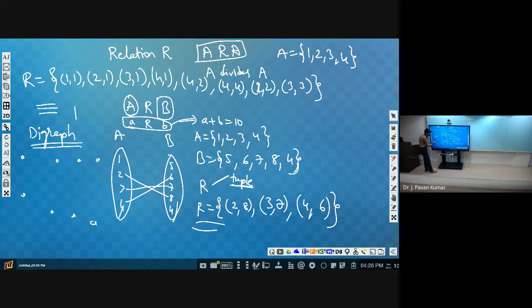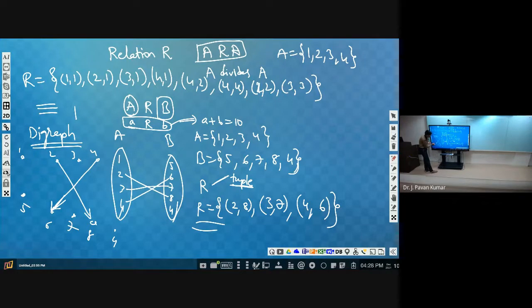Let us consider 1, 2, 3, 4, and here 5, 6, 7, 8, and here 4 as well. Now 4 is related to 6, so we will have a directed edge. Next 2 is related to 8, so we will have a directed edge.